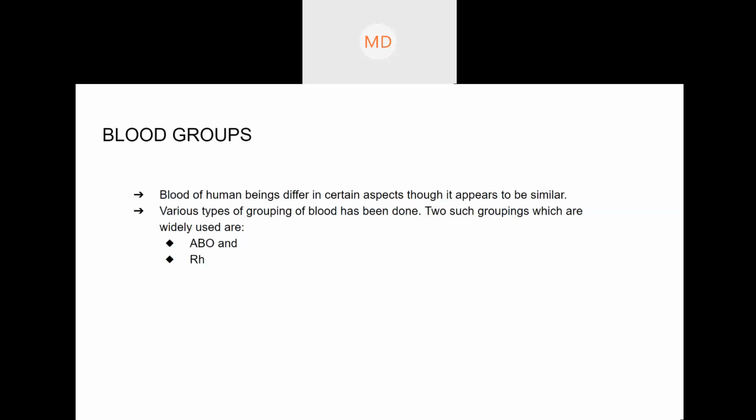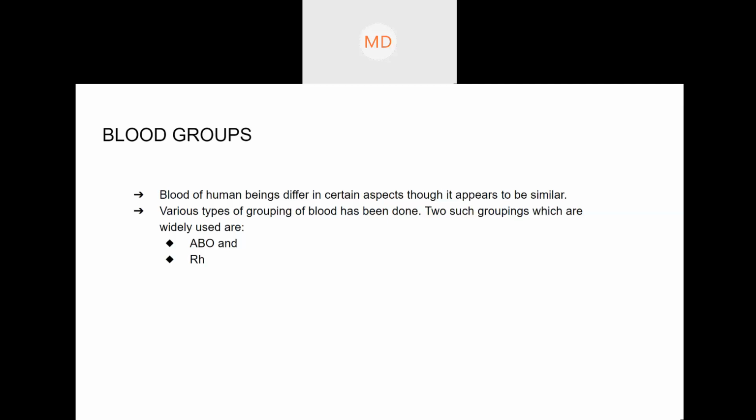Some of you might confuse that A positive and A negative are two blood groups. It is true that A positive people and A negative people cannot share blood.